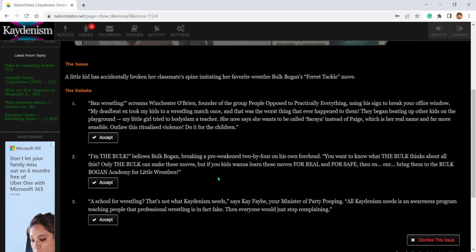I'm the Bulk, Bella spoke. The Bulk thinks about this. Only the Bulk can make these moves. But if you kids want to learn these moves for real and for safe, then bring them to the Bulk Bogan Academy for little wrestlers.